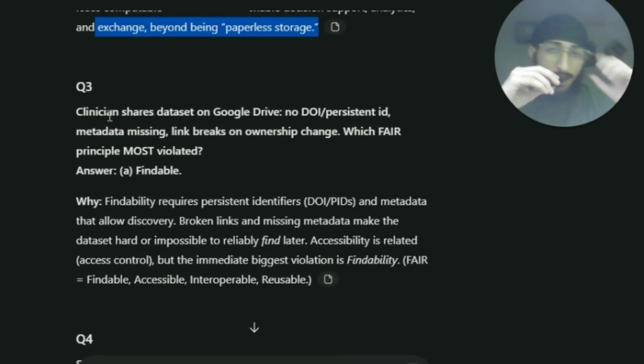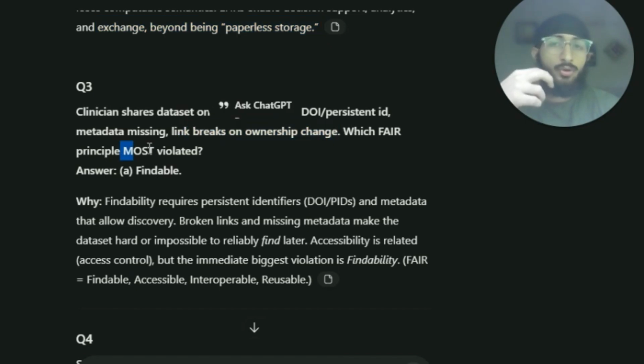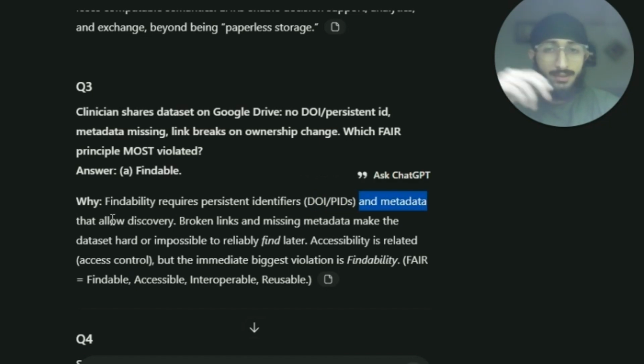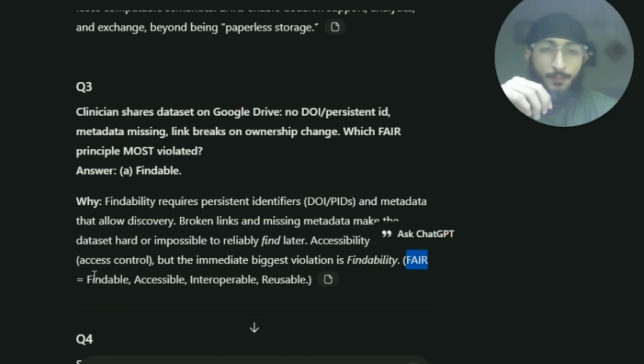Now, a clinician shares a dataset on Google Drive: no DOI, no persistent identifier, metadata is missing, and the link breaks on ownership change. Which FAIR principle is most violated? That is findability. Findability requires persistent identifiers, such as DOIs or PIDs, and metadata that allow discovery. Broken links and missing metadata make the dataset hard or impossible to reliably find later on. Accessibility is related to access control, but the immediate biggest violation is findability. The full form of FAIR is findable, accessible, interoperable, and reusable.